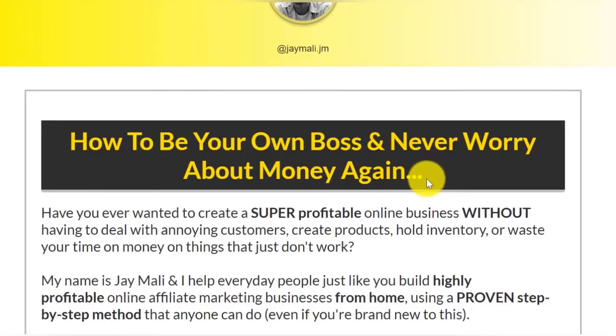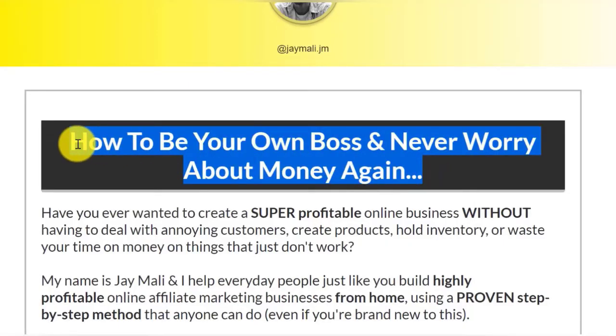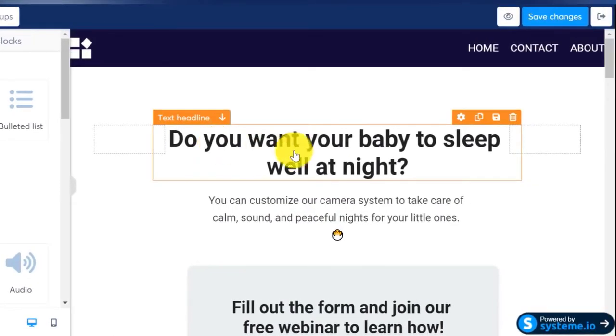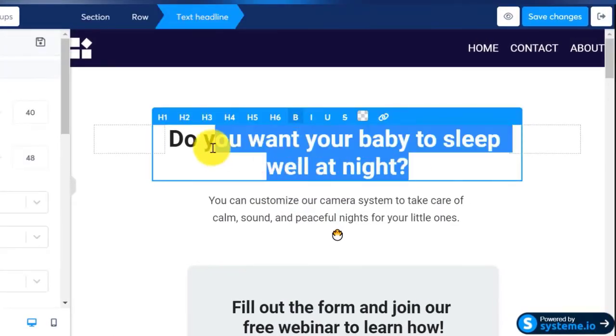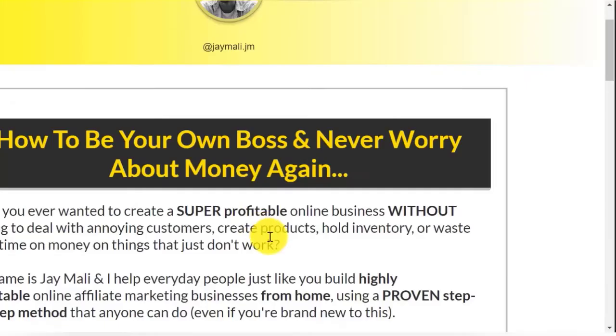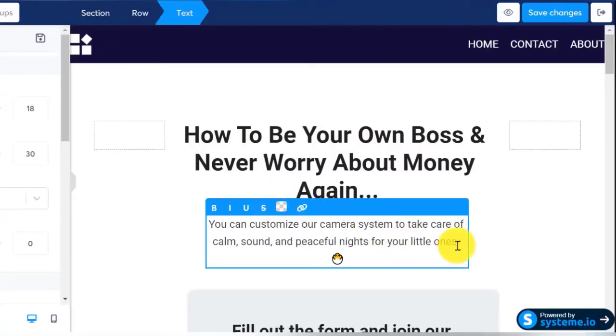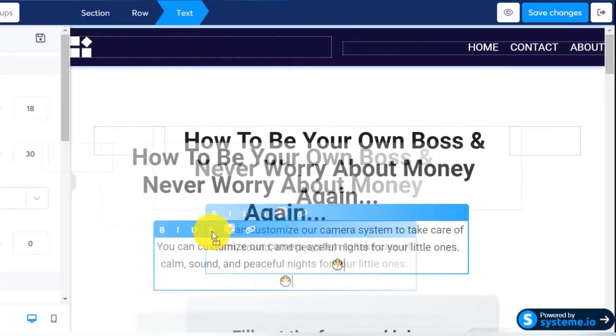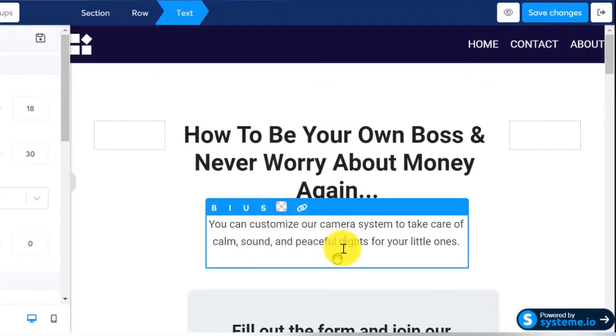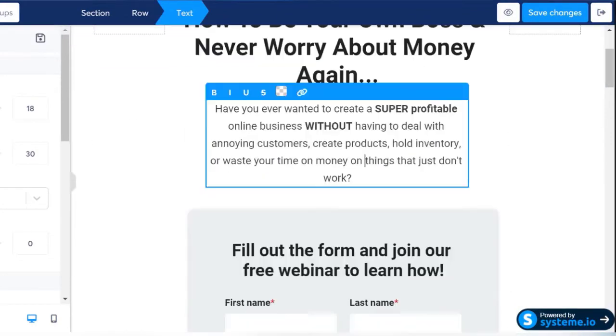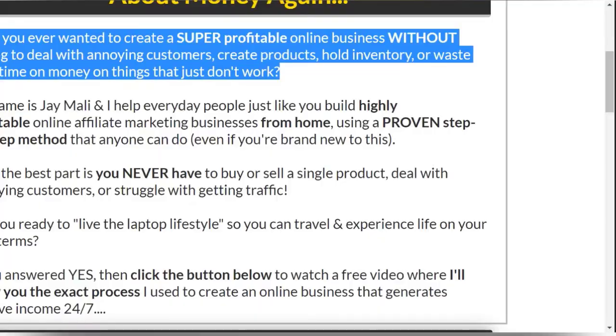So in this case, we can even just copy this as is, just so we can see the elements that are going into this. So then over here we just need to update this headline. So again, these are asking questions that you already have the answer to, because you know that they have asked themselves these questions, and this page is basically doing all the selling for you. Okay, just copy the rest of it.